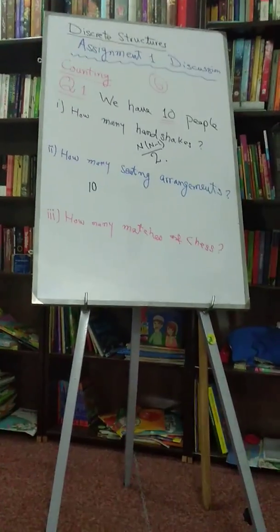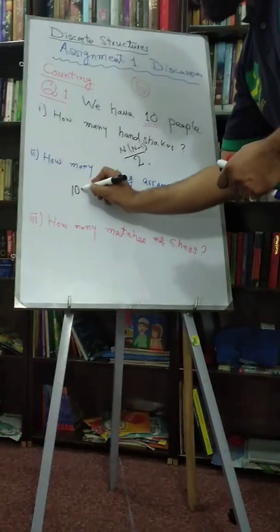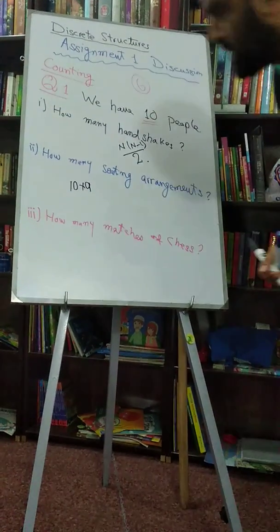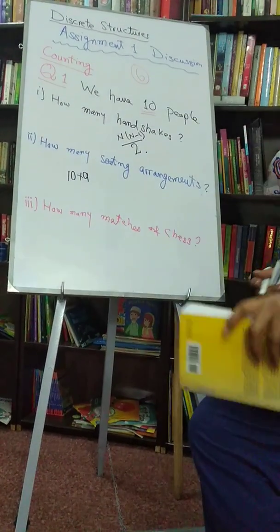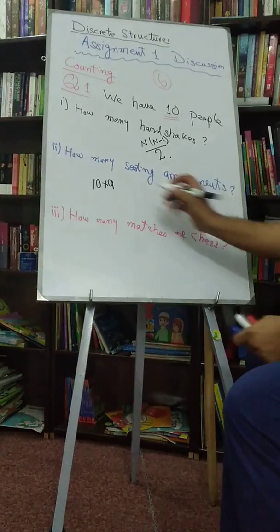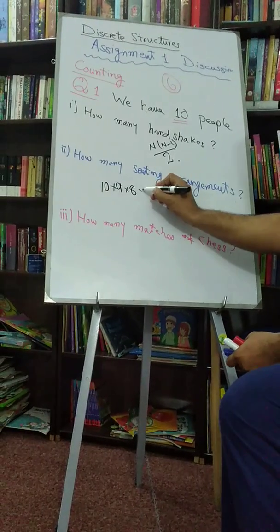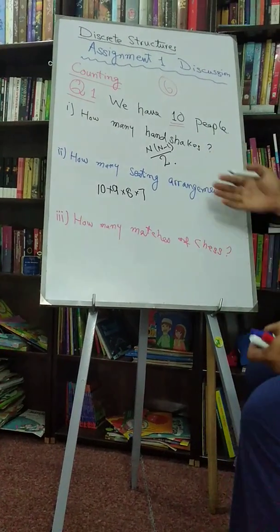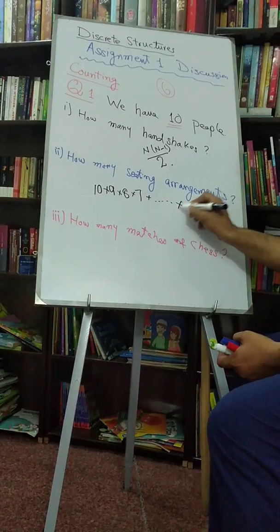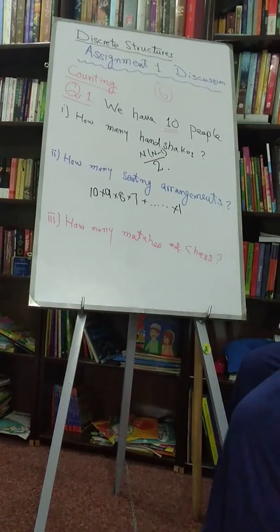Now one seat is occupied, so the second person will have 9 choices. He can sit in one of the 9 seats. So total is 10 into 9. The next person is going to sit in one of the 8 seats, and the next person in one of the 7 seats. The next person in one of the 6 seats, and so on till the last guy will have only one choice. So the answer is 10 factorial. This is pretty much easy.